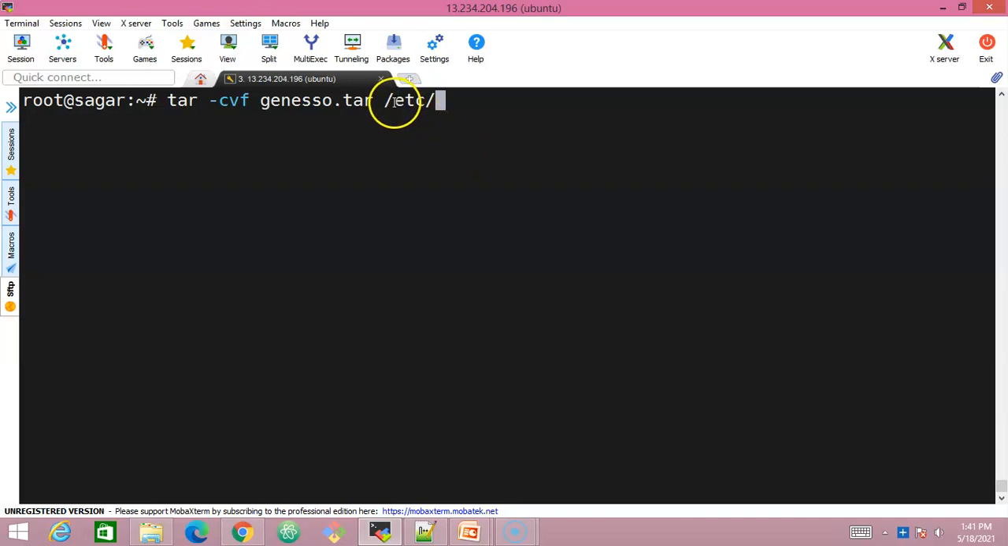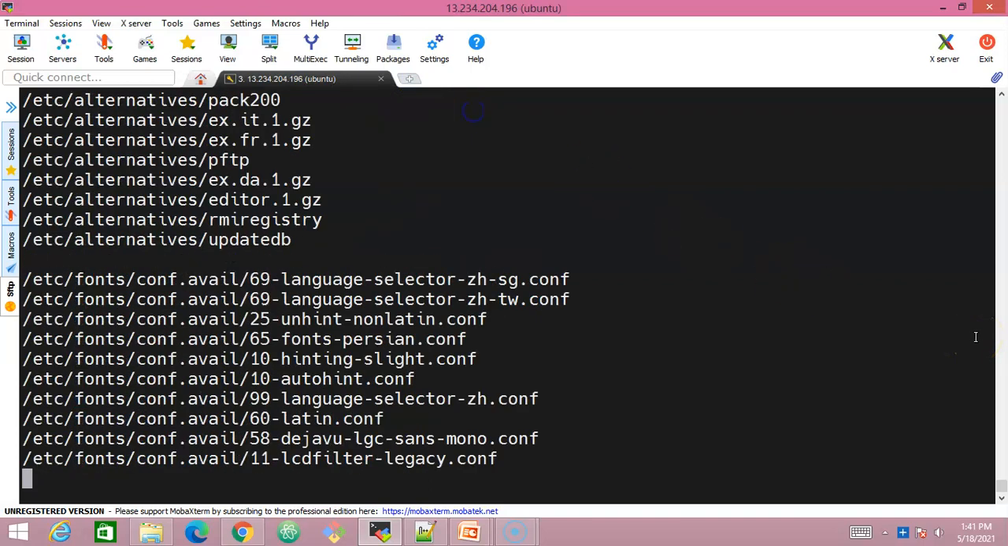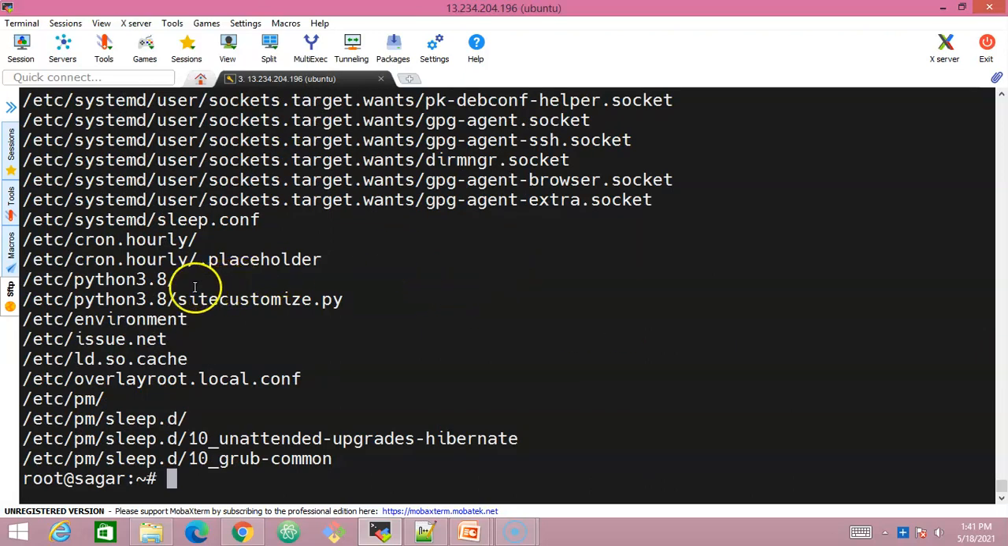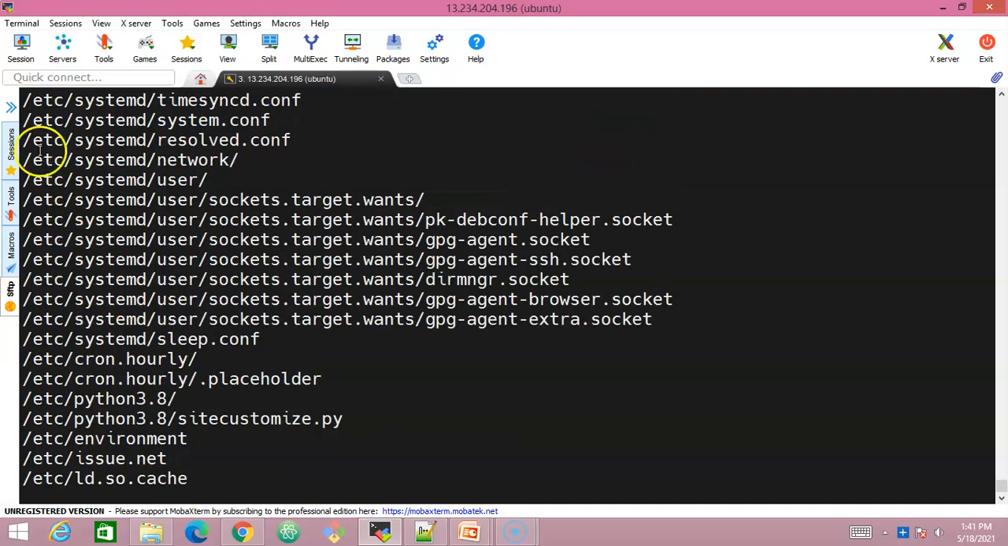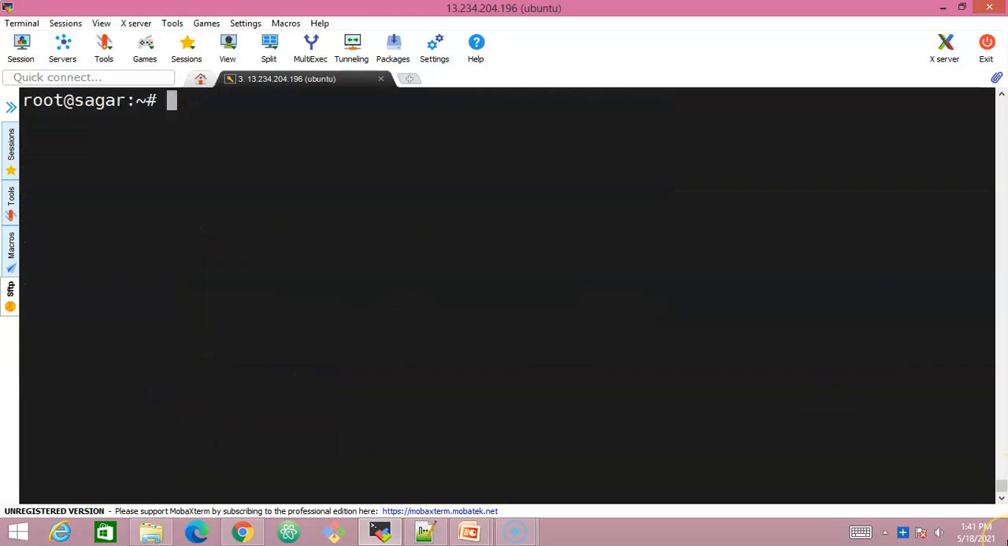Now, all the files that are available inside this etc directory will be grouped into a single file called genesso.tar. So let me press enter and see. Look at this. Because we gave the option -v, v stands for verbose output, that is going to display all the information of the files that are being archived. Now let's look at ls. The moment you look at ls, we have a new file that was created, which is nothing but genesso.tar.